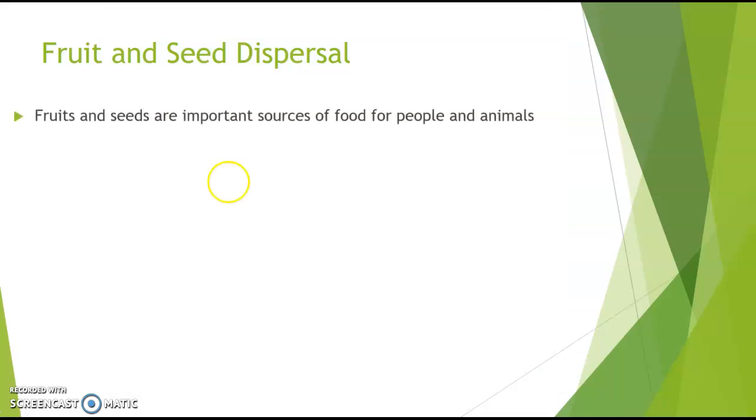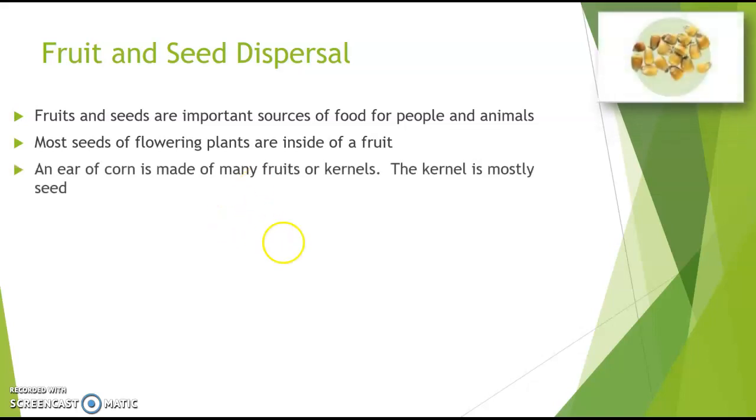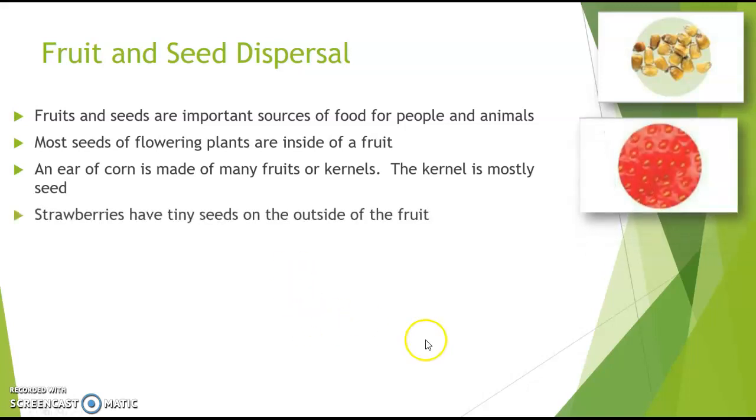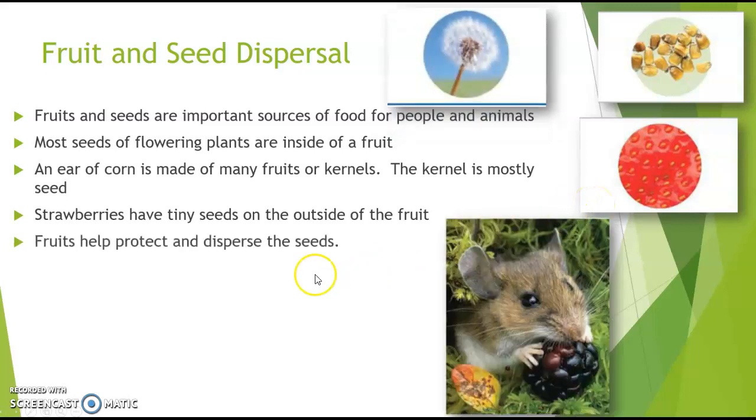Fruits and seeds are important sources of food, but they're also good for plants because they help them distribute their seeds. Most seeds are inside of a fruit. I'm sure you can think of a fruit like a strawberry, where the seeds are on the outside. An ear of corn is made of many fruits or kernels. The kernel is mostly a seed. There's a picture of strawberries where the seeds are on the outside. So again, fruits are good for us to eat, but they also protect and help distribute the seeds, especially when animals eat the seeds.